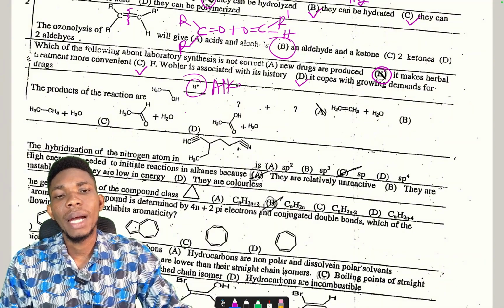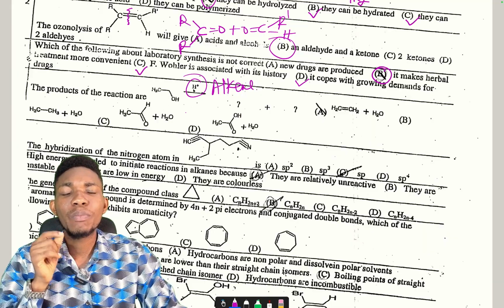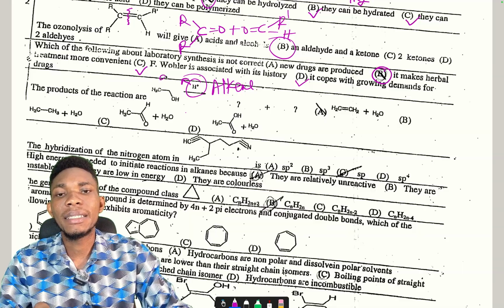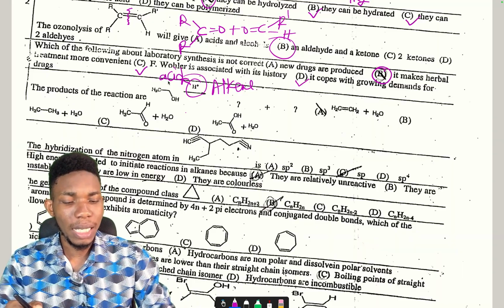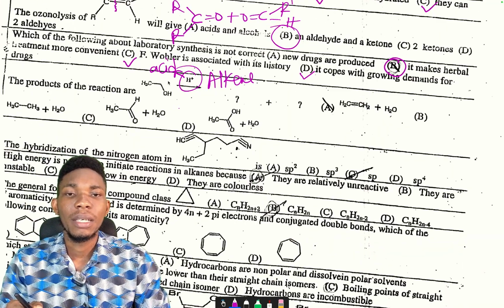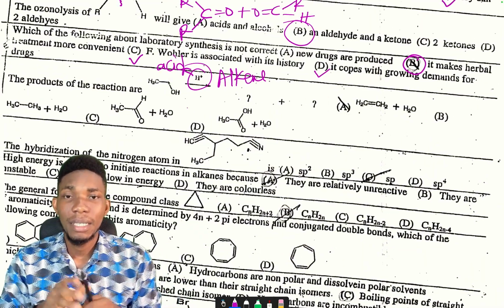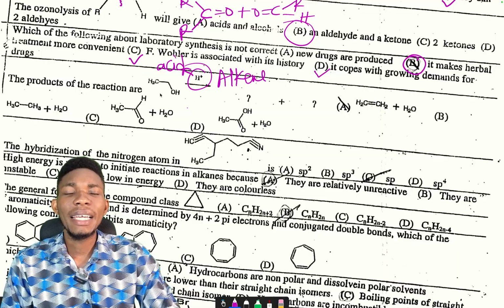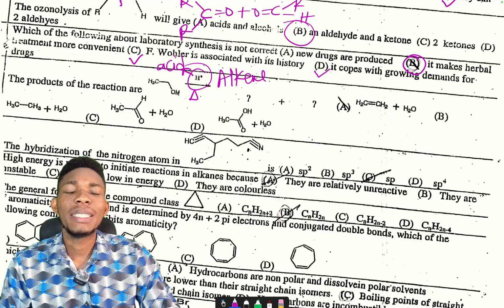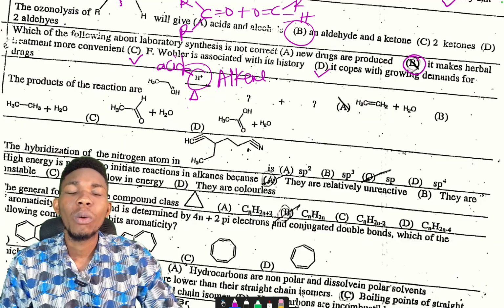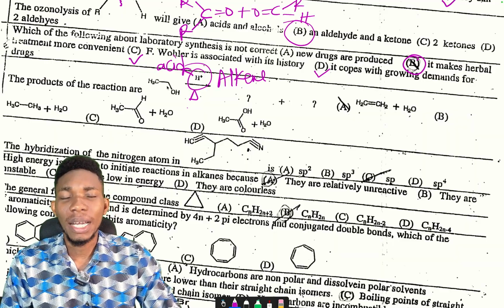Now, the product of the reactions. We did something like this when we were talking about alkene, right? Whenever you see H+, know that we are talking about acid, if you can remember. Is that okay? So when alcohol reacts with H2SO4 in the presence of heat, there will be dehydration. That means you are removing water. And if you are removing water, what will be formed is alkene and water. Can you still remember?